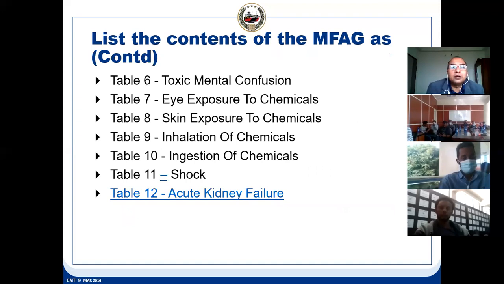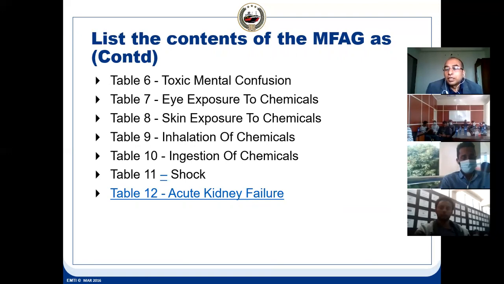Then table 6 is toxic mental confusion. When a person is inhaling toxic vapors, he will have dizziness, and his behavior will be different. He will not be behaving normally.